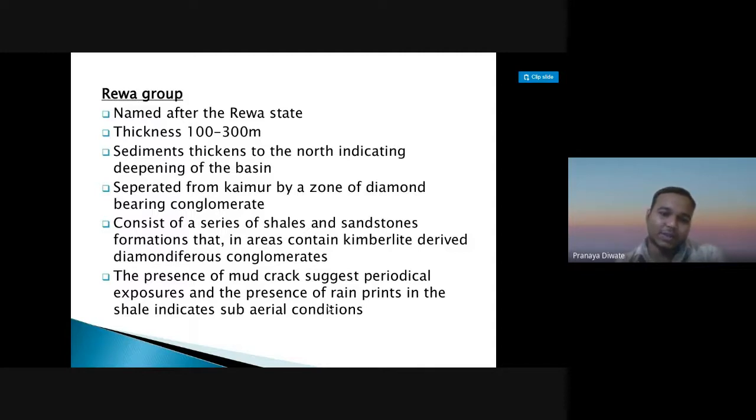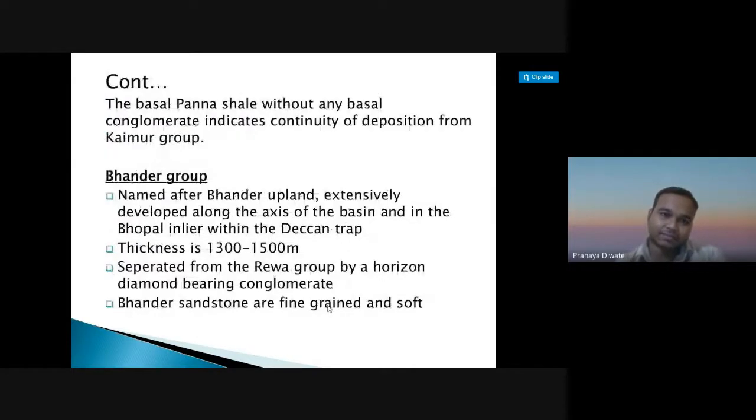The presence of mud cracks suggests periodical exposure, and the presence of rain prints in the shale indicates subaerial condition. The basal Panna shale without any basal conglomerate indicates the continuity of deposition from the Kaimur group.